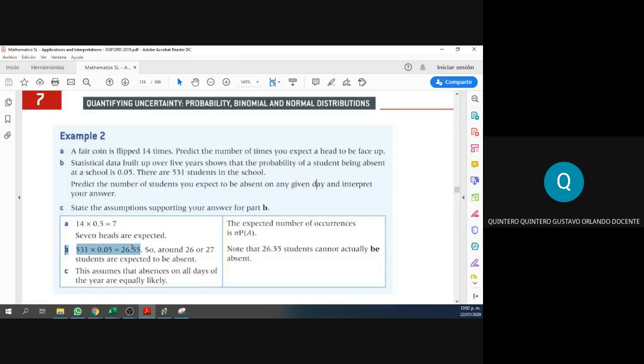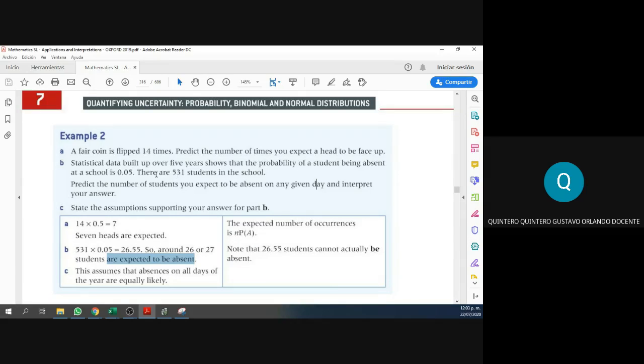So as you can see in question B, the solution is 531, the repetitions, times the probability, 0.05. That is an expected value of 26 students. 26 rounded down, but you can round up, so this will be 27. So the solution in the book is around 26 or 27 students are expected to be absent on one particular day, on just one day.